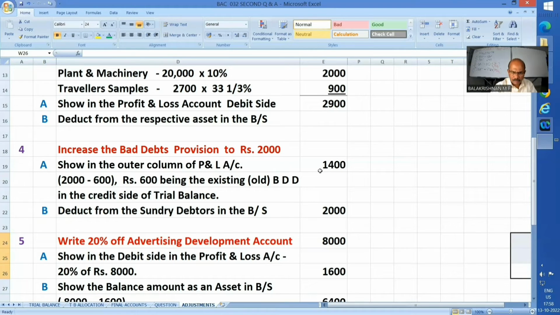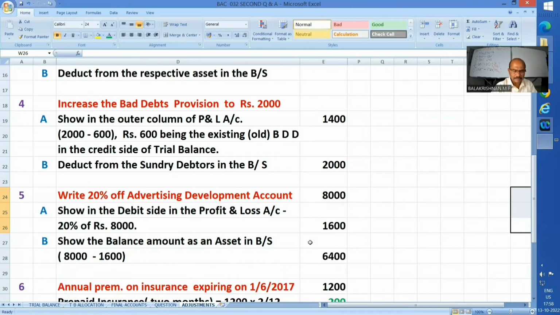So in the outer column 1,400, 2,000 less existing 600 you will show. And deduct the latest debtors from the balance sheet. That we keep in mind. Okay, full provision 1,400 I created this year. Already year beginning 600 was there, and the total provision I have to deduct from the debtors. Okay, and the next one.